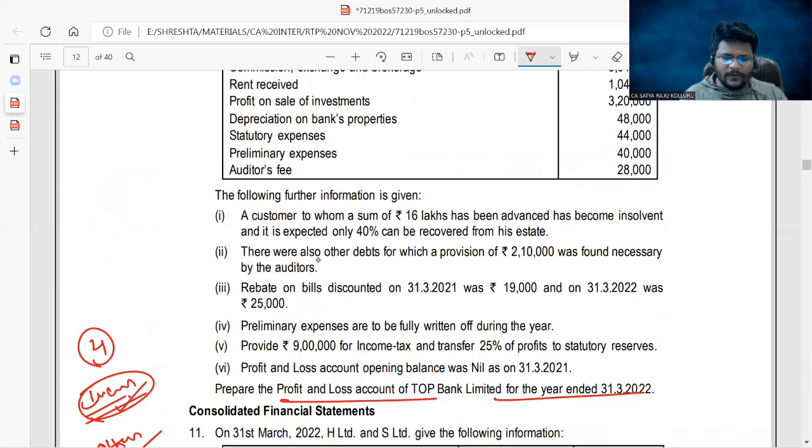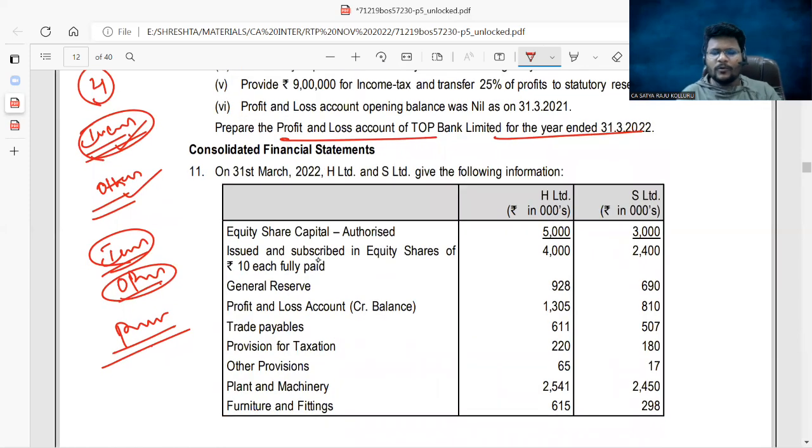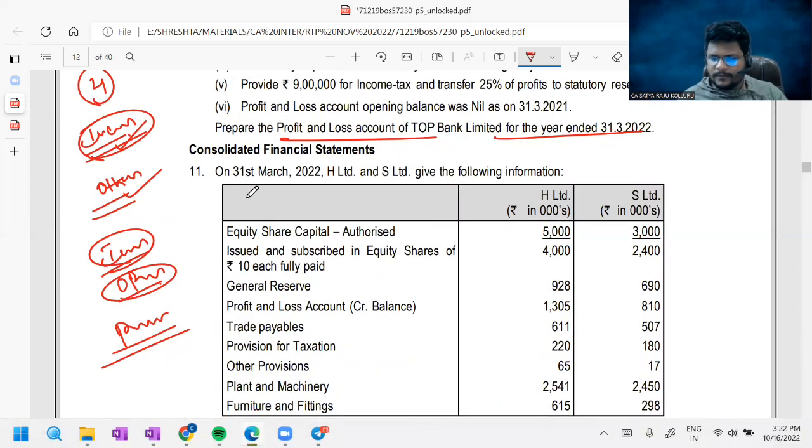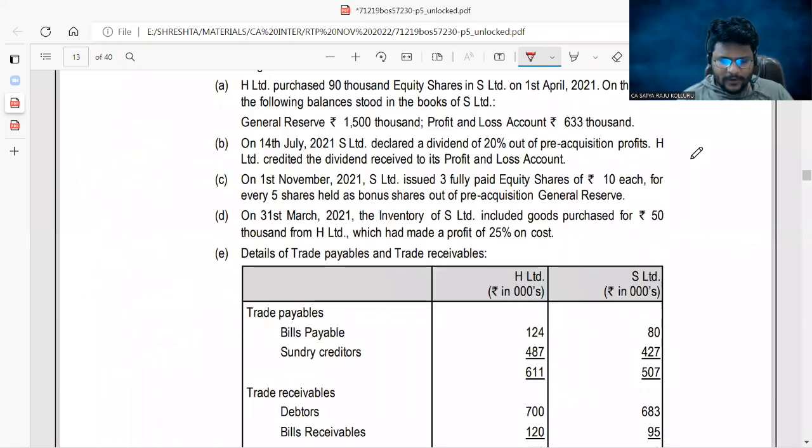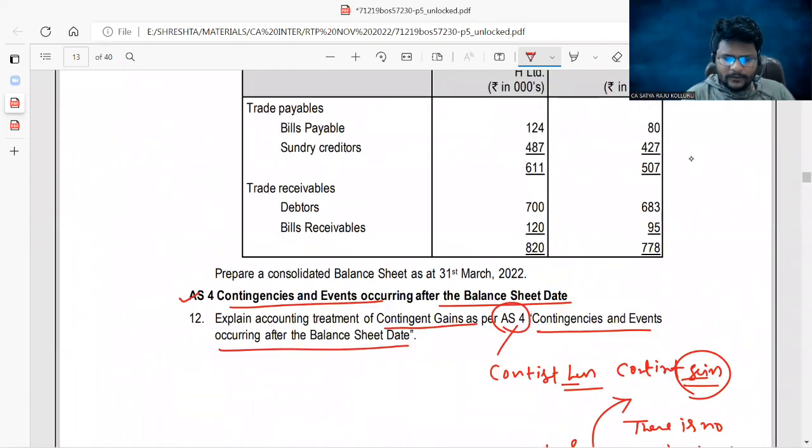Now this is the time for the consolidated financial statements problem. Please concentrate, guys. Yeah, guys, this is the final problem for the RTP. First, let me check what the requirement is. Prepare the consolidated balance sheet as at 31st March 2022. You need to apply the 4C approach. No doubt about it. Am I right?